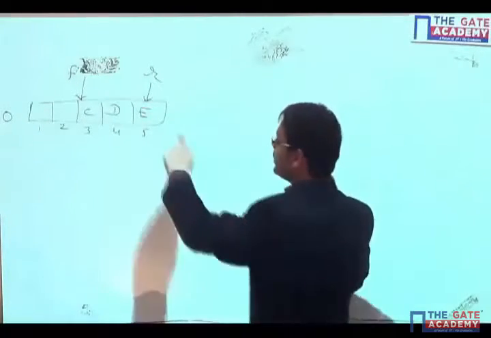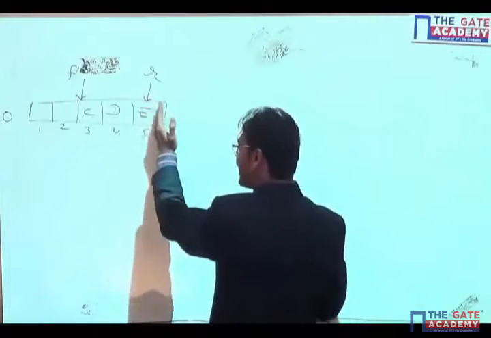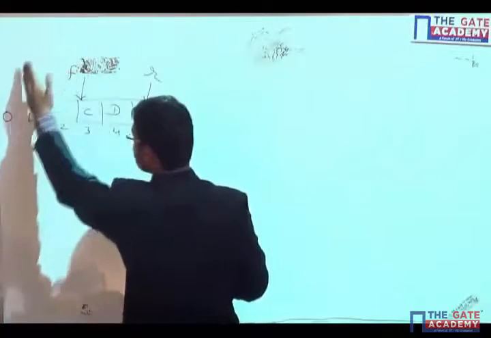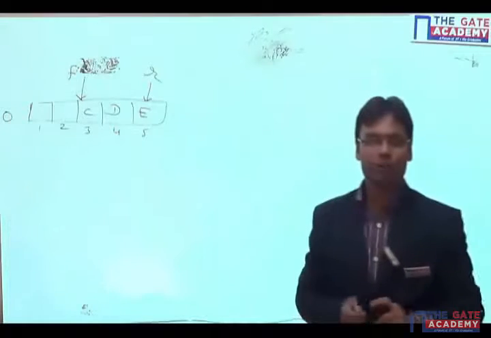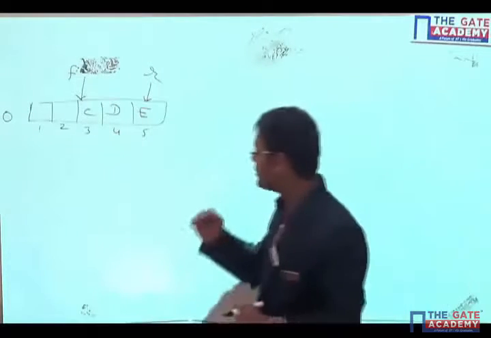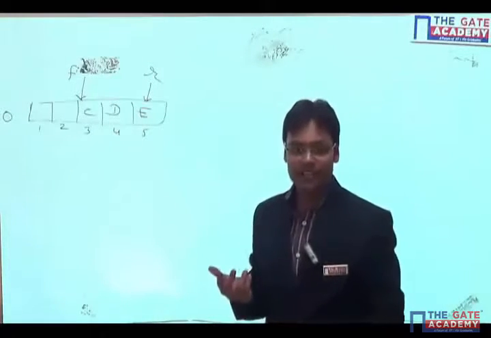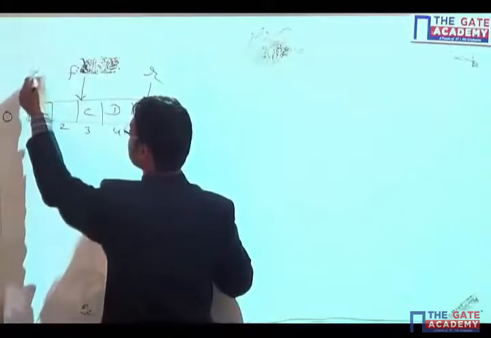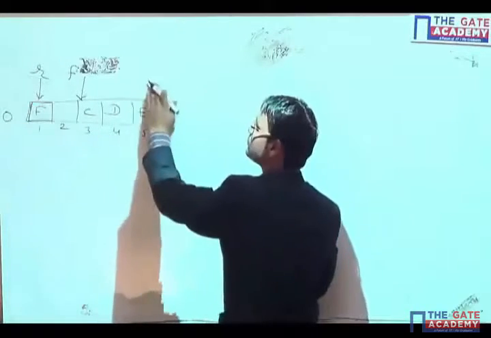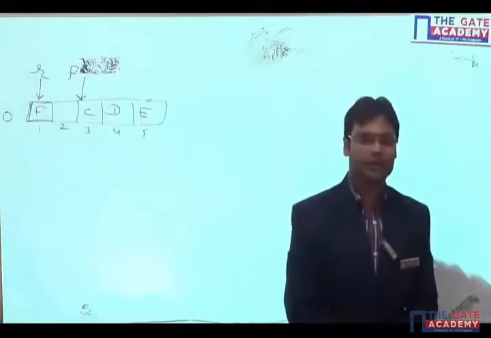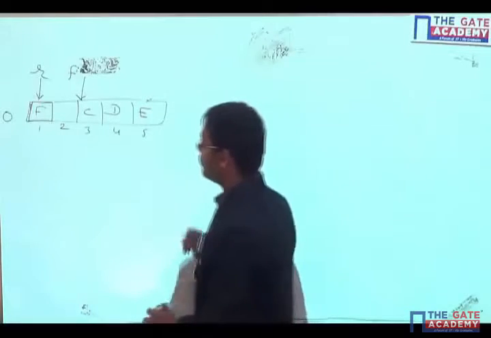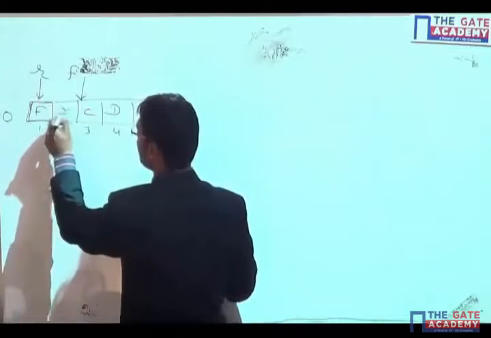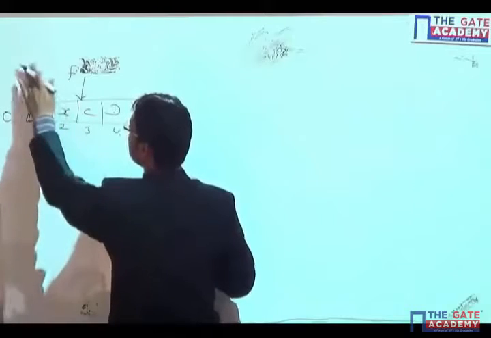Circular queue means this particular rear can now move to the first point, or the first index, also. That means if I am trying to insert an element, I can insert an element, that can be F here. Rear will become somewhere here. If I insert one more element, let's say X, then rear will become this.